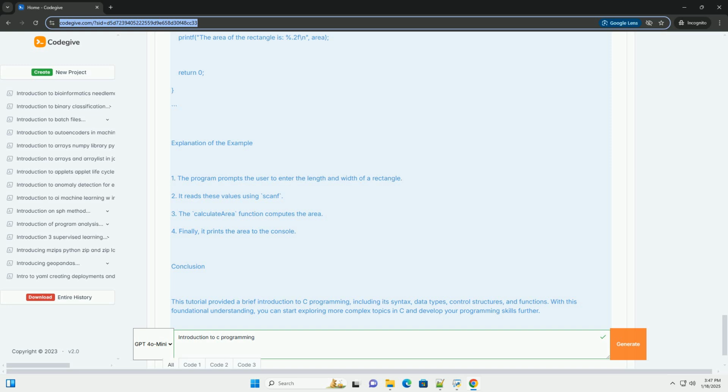Conclusion. This tutorial provided a brief introduction to C programming, including its syntax, data types, control structures, and functions. With this foundational understanding, you can start exploring more complex topics in C and develop your programming skills further.